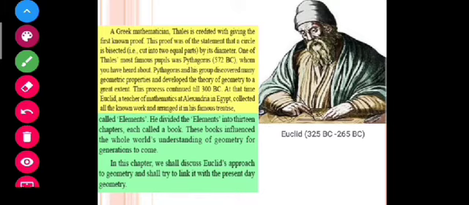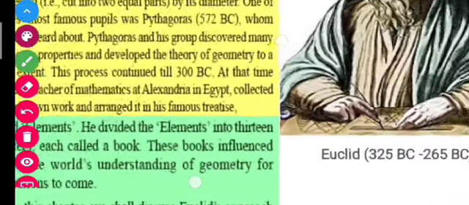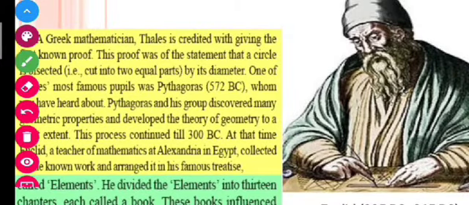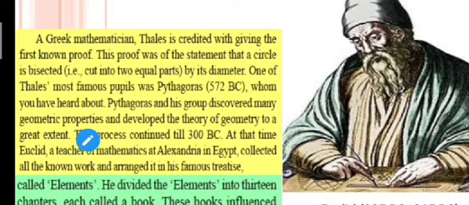Let us see what is written here. A Greek mathematician, Thales, is credited with the first known proof. You know that mathematics depends on known proofs only. So the mathematician who gave the first known proof regarding geometry was Thales.